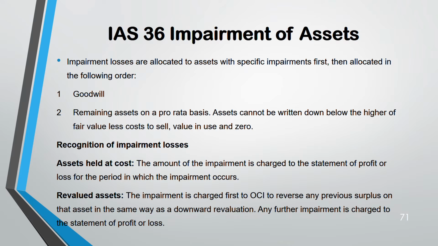But remember, the impairment is charged first to OCI to remove any previous surplus on that asset. If there was a previous surplus, that impairment will reduce that surplus first. That means first it will go through OCI. The balance will go to profit and loss. This is treated the same way as a downward revaluation of the asset.